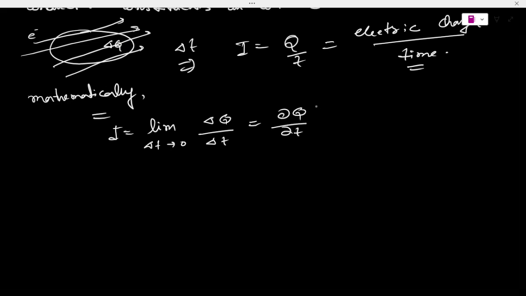So the rate of change of charge per unit time is current, where q is the charge that flows across the given area.